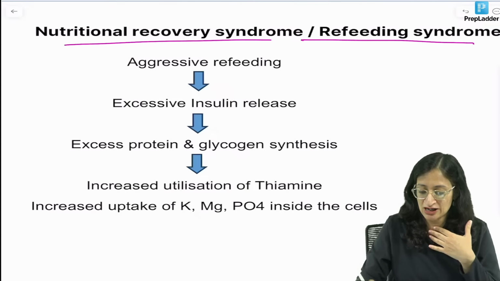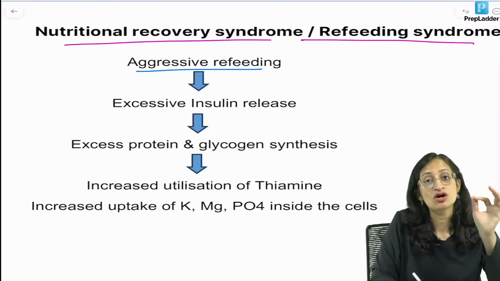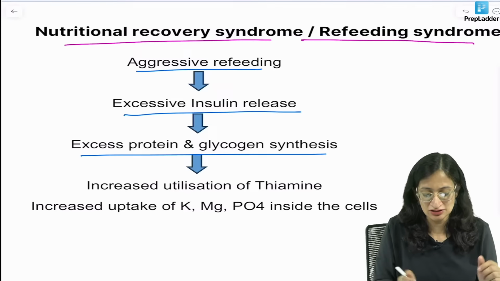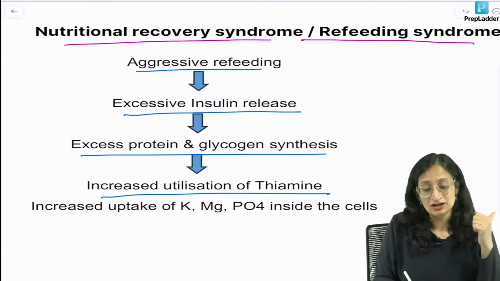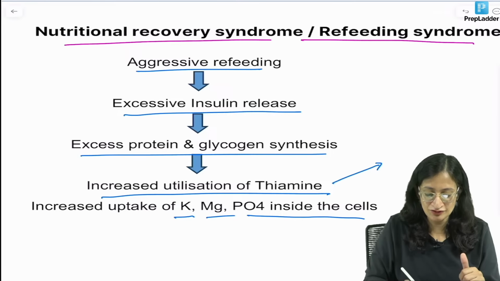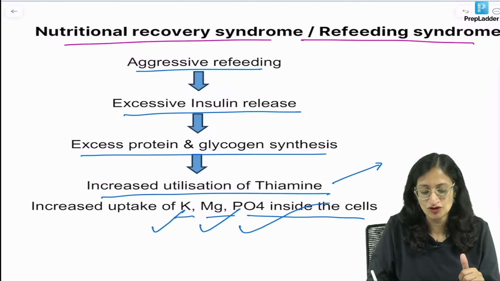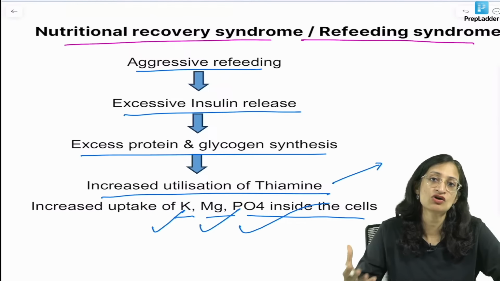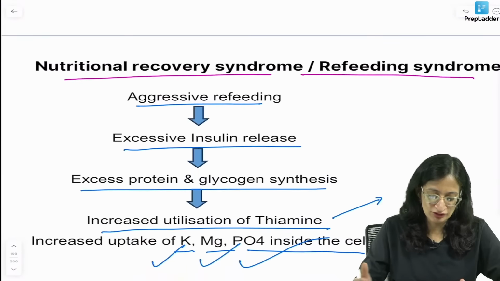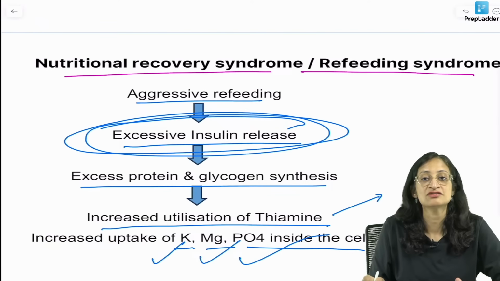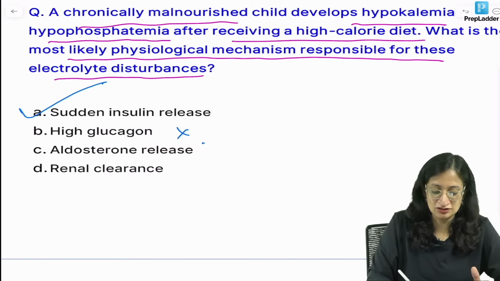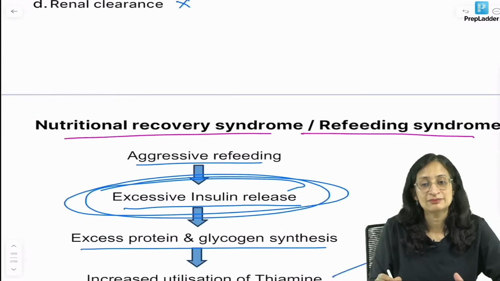What is the pathophysiology behind it? Aggressive refeeding will cause excessive insulin release, and this insulin release will cause excessive protein and glycogen synthesis, and there will be increased utilization of thiamine and uptake of potassium, magnesium and phosphate inside the cells. So, because of thiamine deficiency you will have beriberi and heart failure, and you will have hypokalemia, hypomagnesemia, hypophosphatemia. All these will lead to worsening of the baby's condition, respiratory distress, edema and so on. The most important physiological mechanism responsible is excessive insulin release due to aggressive refeeding. So, sudden insulin release is the best answer here and not the other options.